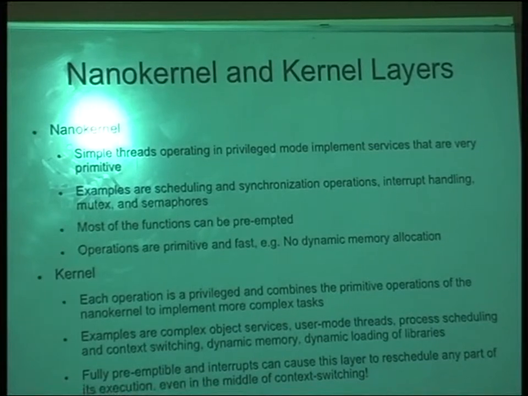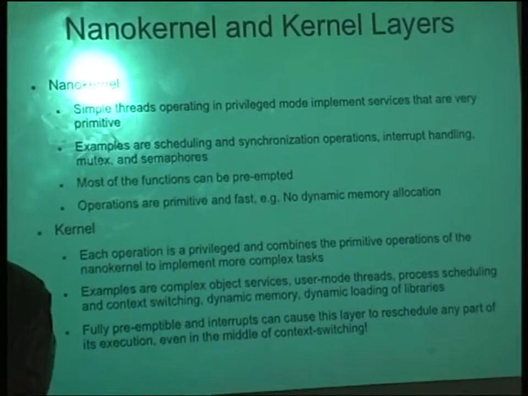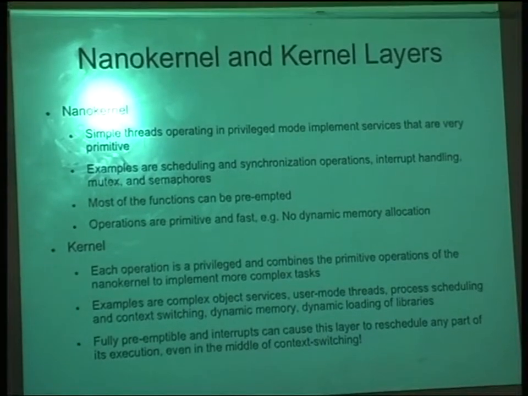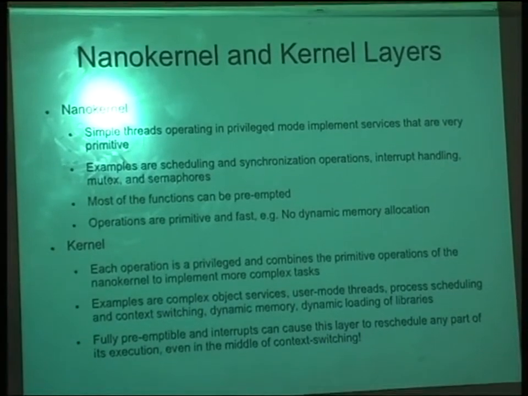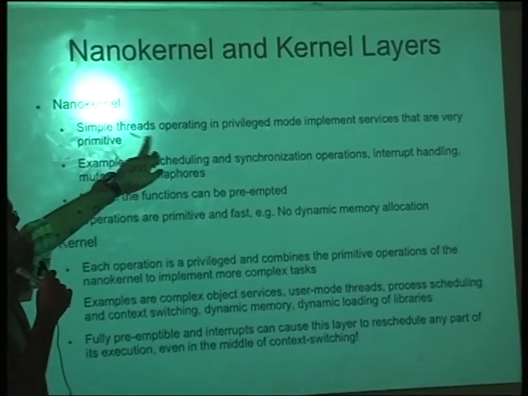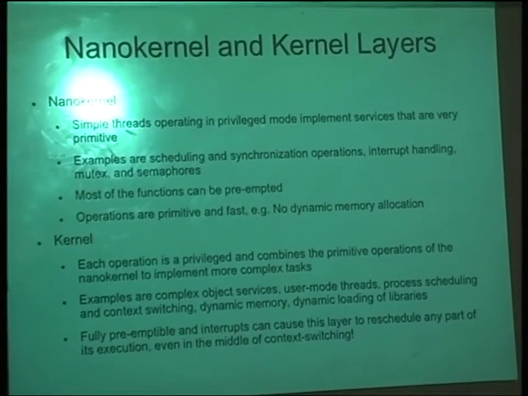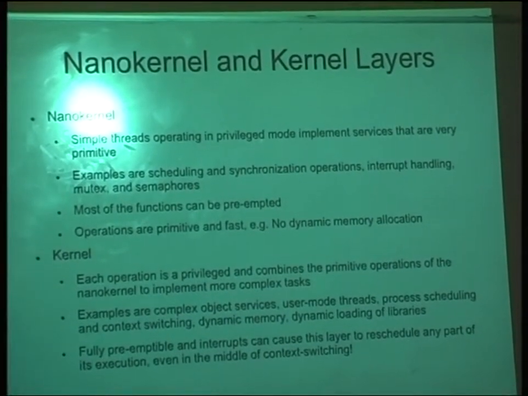So what's inside the nano kernel? This has to be very, very basic. What is the minimal thing that you need to run the machine? Only those things you will implement in the system. So it's a simple thread operating in a privilege mode. There is something called a privilege mode. So what is a privilege mode?